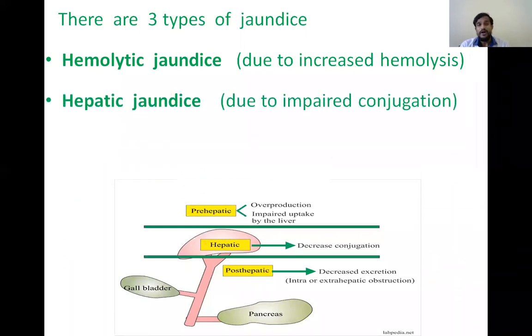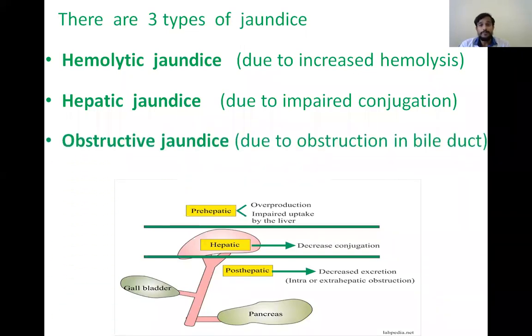Hepatic jaundice or hepatocellular jaundice is due to impaired conjugation. This is hepatic because this occurs when the bilirubin enters the liver, but the defect is in the conjugation. Only some part of bilirubin is conjugated, and that part is also not sent to the intestines properly. So indirect and direct both are increased in the hepatic jaundice.